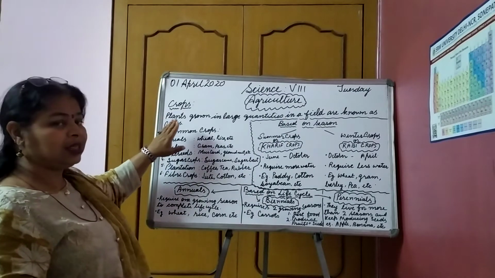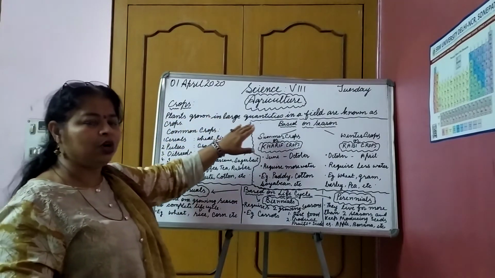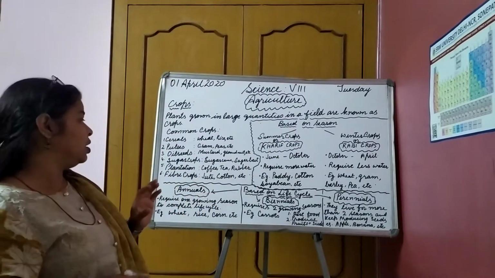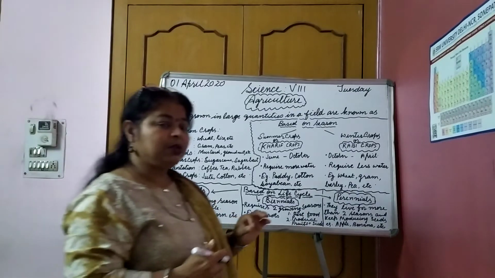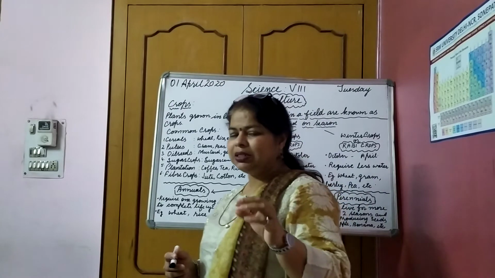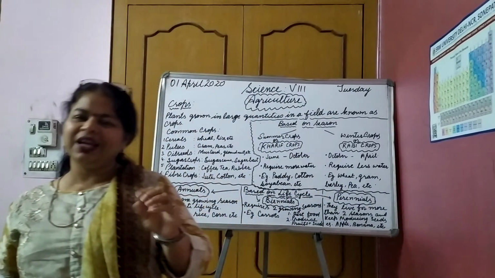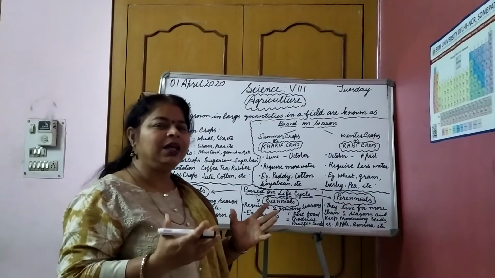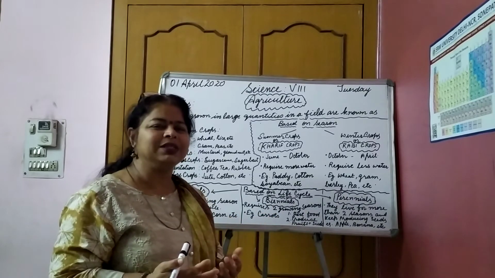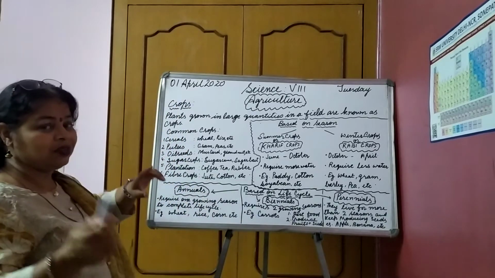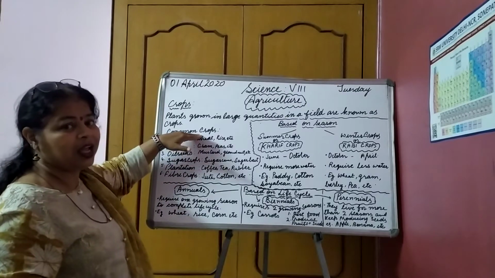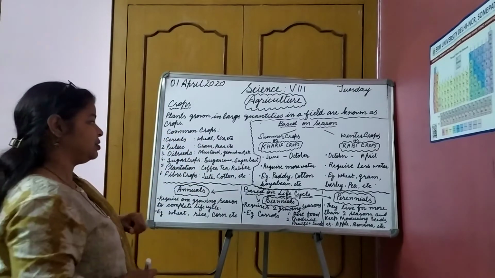Okay, let us again see. Plants grown in large quantities in a field are known as crops. Fine. Now, can you give some examples of crops? The first example that will come to your mind is wheat. Then another one is rice, because they are part of our staple food. So that's why these will come to your mind. But let us see the categories of the common crops that we have in practice.